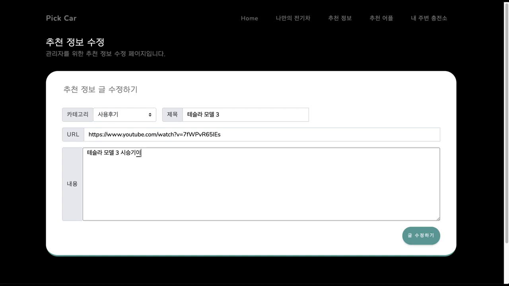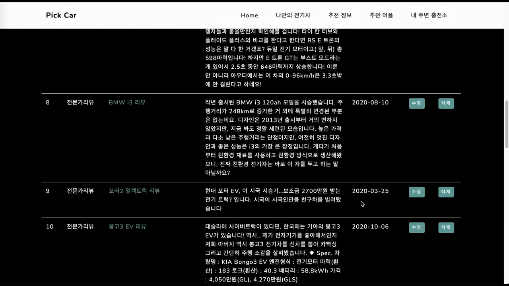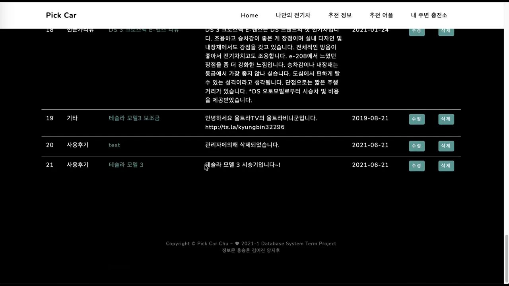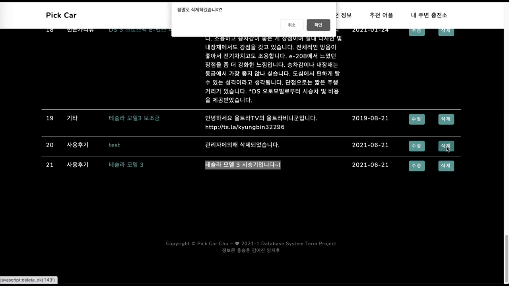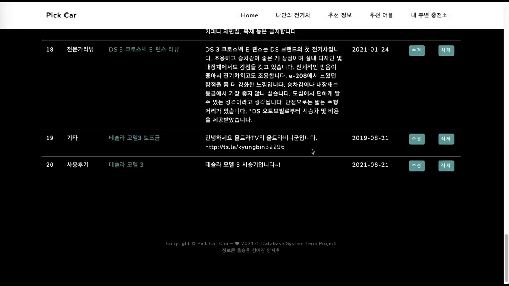So let's change the contents. Now the contents have been changed. Also, you can delete the contents by clicking this delete button. We use update and delete query to apply this.